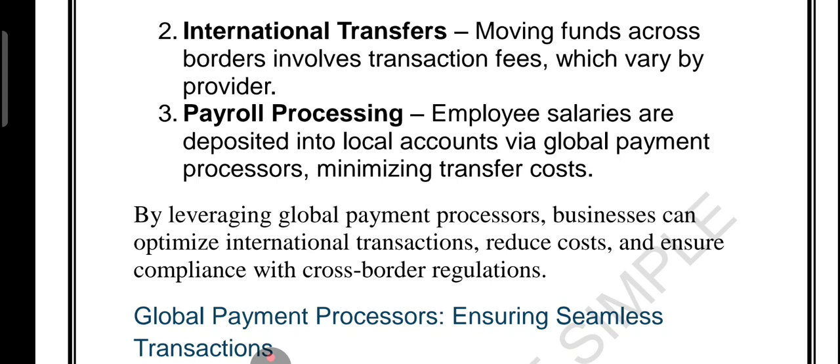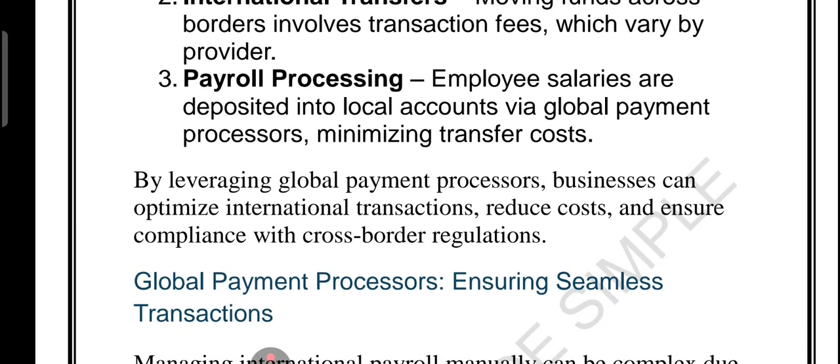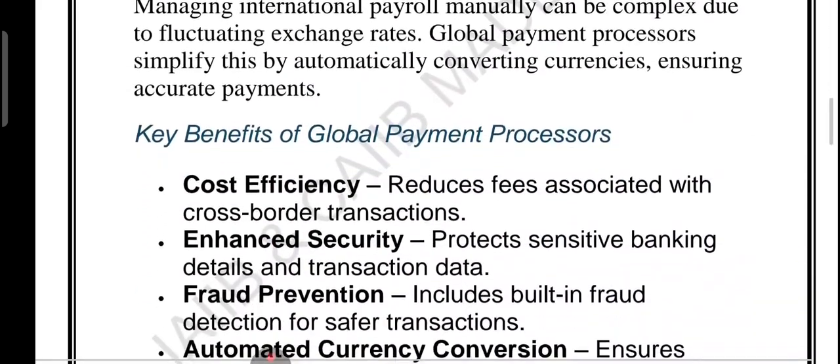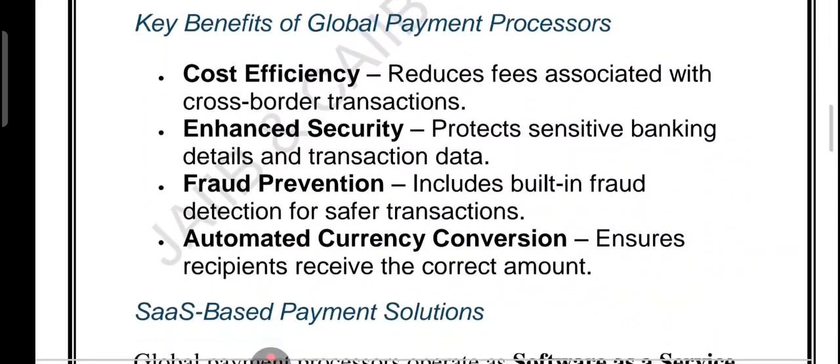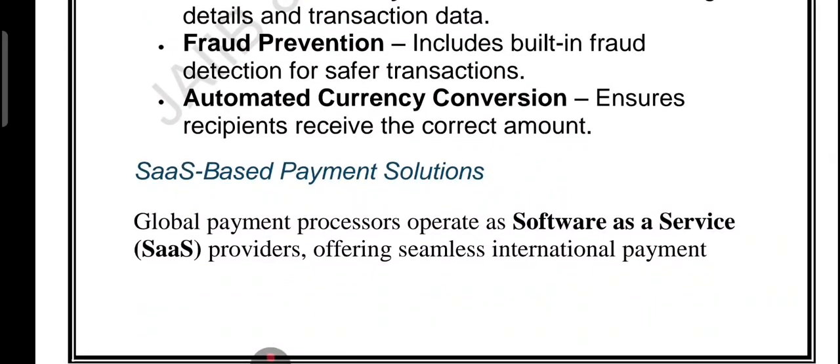These are the steps. Now the question is, why are these processors so important? Let's understand. Because they save money by cutting transfer fees. Because they provide strong security and fraud detection. Because they ensure quick, accurate and safe payment worldwide. That's why payment processors are so important. These are the roles: cost efficiency, enhanced security, fraud prevention, automated currency conversion. In short, global payment processors make international business transactions simple, cost effective and secure.